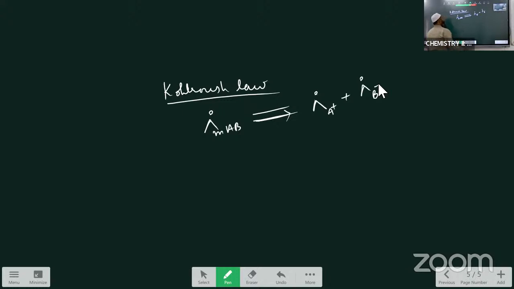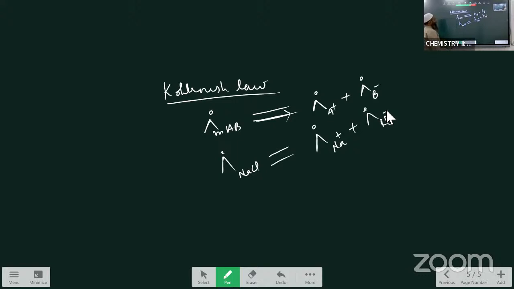This is the definition. For example, I am writing this. Molar conductance of NaCl is how much? Molar conductance of NaCl is nothing but, you see, how many ions are there? Cation, that is Na+, and the molar conductance of the anion present in this solution, Cl-. This is about this statement.